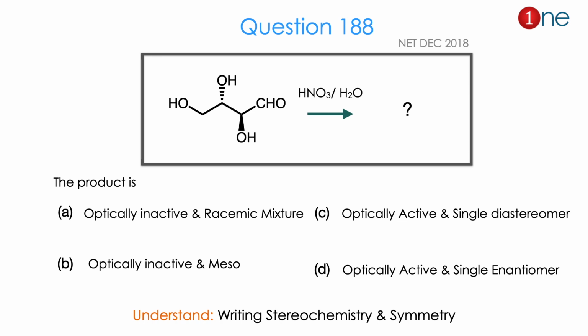The product is optically active, or it's a racemic mixture, or optically inactive and a meso form, or optically active with diastereomer and enantiomer. So from the reaction and the possible 4 answers, you might realize the question is really about writing of stereochemistry versus its symmetry. The answer is B. Let us see how.